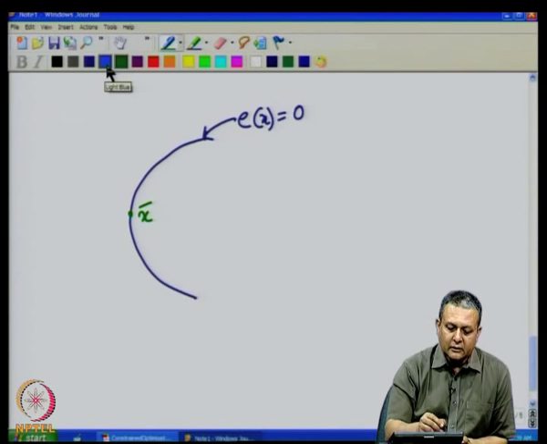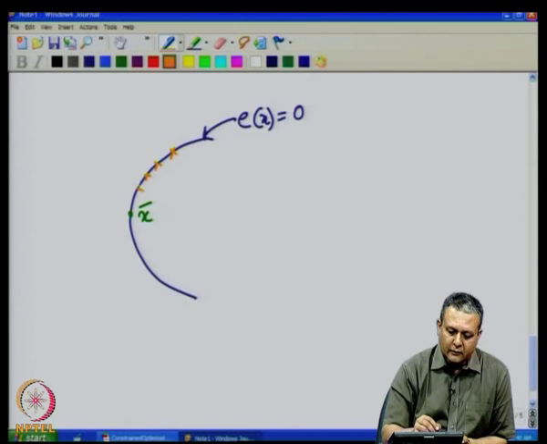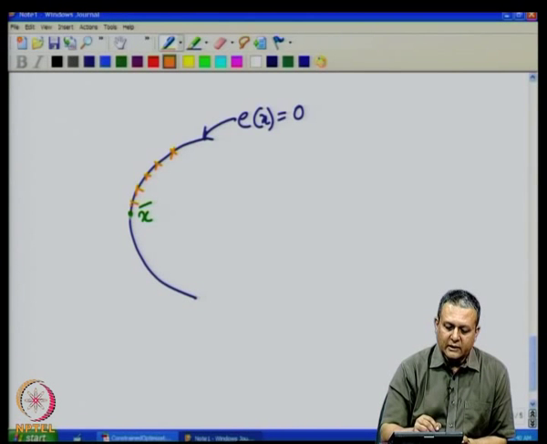So, let us take the sequence of points which converges to this point.